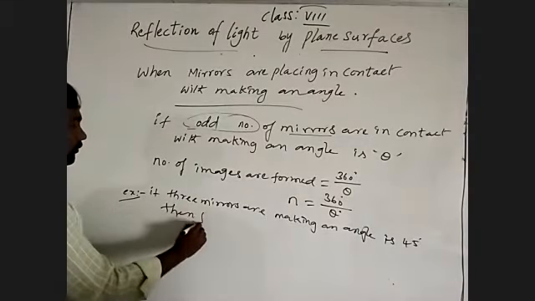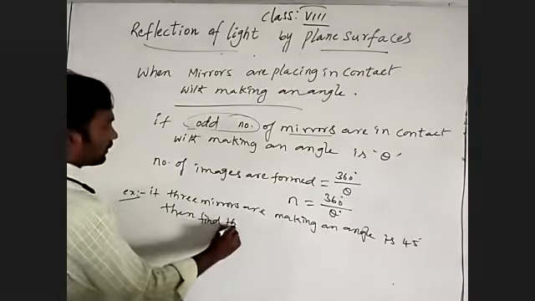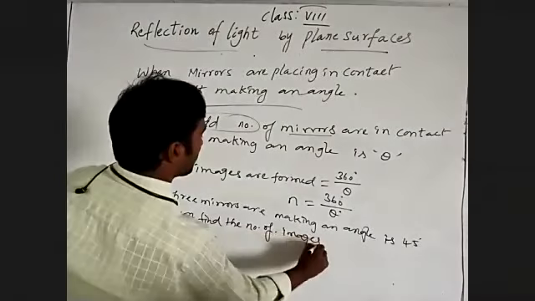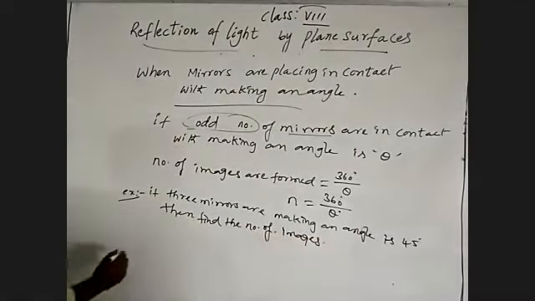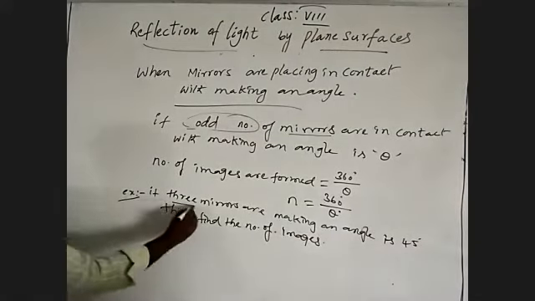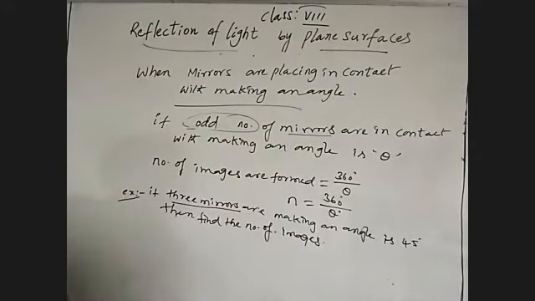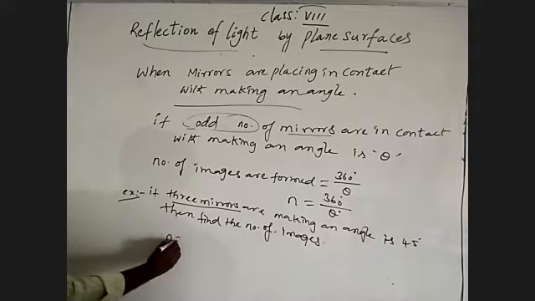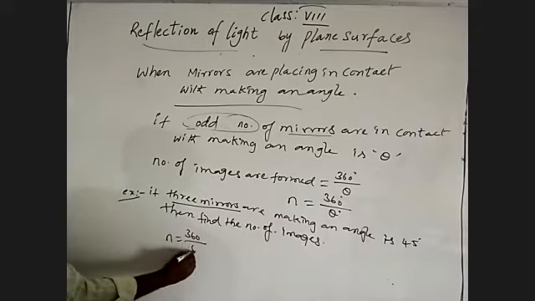Then find the number of images. So we have to find the number of images when three mirrors are in contact at an angle of 45 degrees. Three mirrors is an odd number.